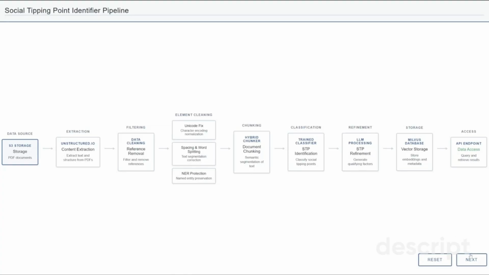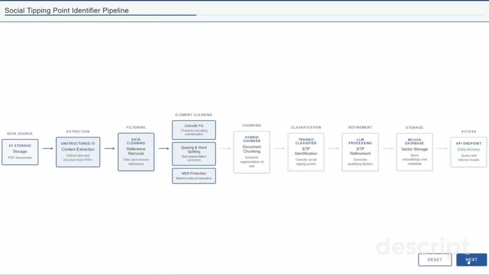This is our social tipping point identifier pipeline. First, we retrieve all documents from S3 storage, which we're using with MinIO. Then, we send the data through a PDF extraction process to get all the text content from the files. Next, we remove all references and citations, particularly from scientific papers, to focus on the core content. We then perform basic text cleaning, fixing spacing issues, word breaks, and punctuation errors.